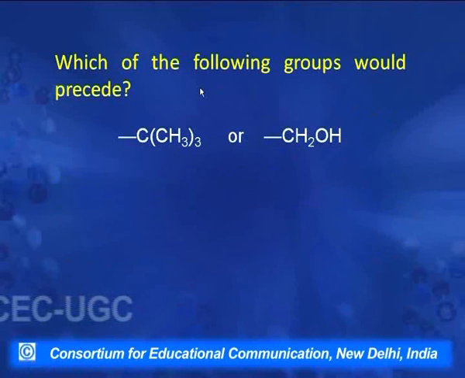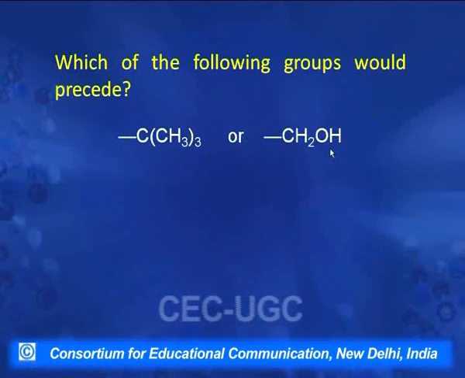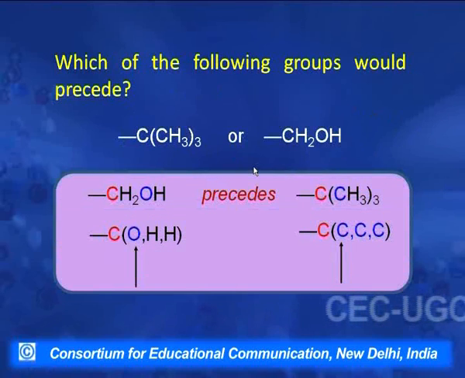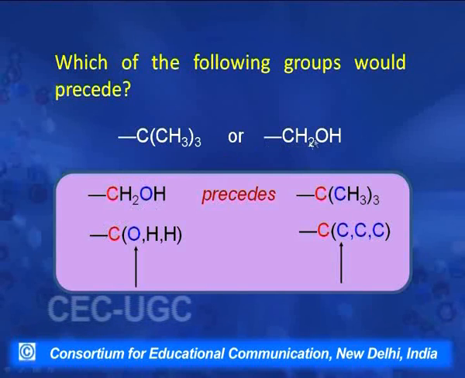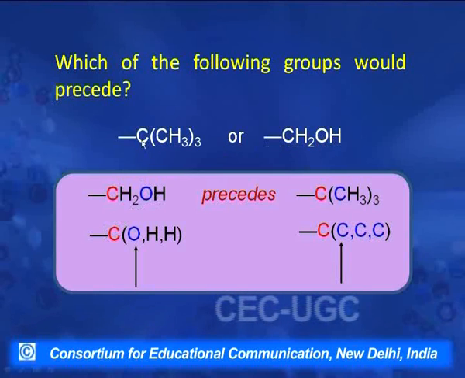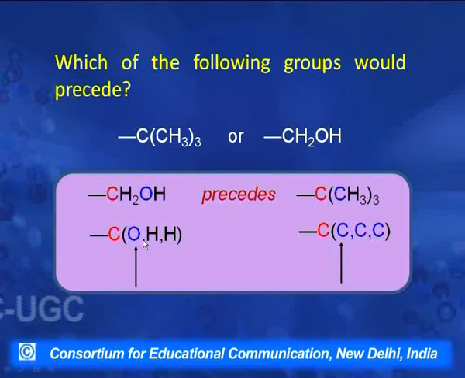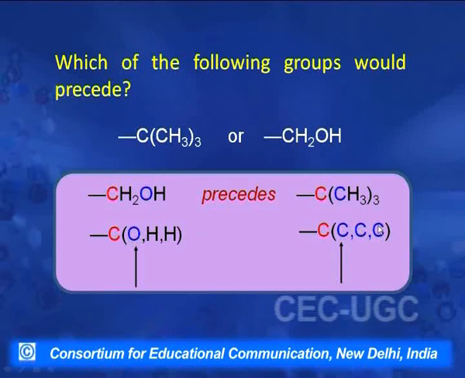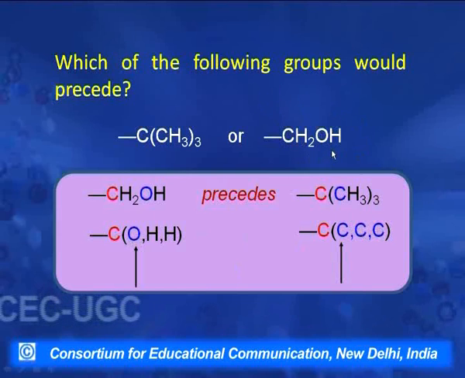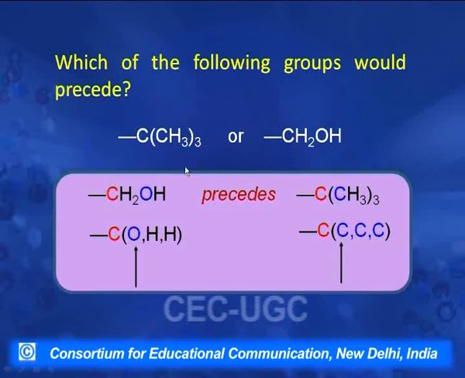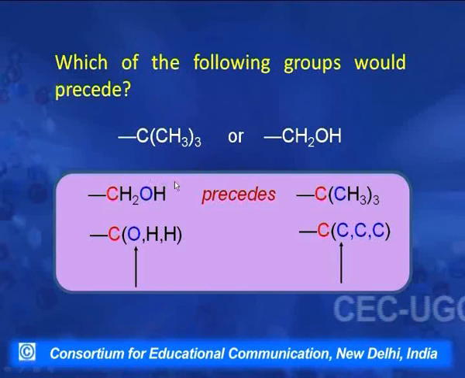Let us take another example. This is a tertiary butyl group and this is a simple CH2OH group. When we look at the second positions, we find in this case C, 2 hydrogens and then 1 oxygen. Whereas in this case, after this carbon there are all 3 carbons. So here we get all 3 carbons, but here we get 1 oxygen and 2 hydrogens. So we find here the oxygen atom of higher atomic number over the carbon. That is why this smaller CH2OH group is given higher priority over this tertiary butyl group. So our second rule can very easily solve this problem of assigning the priorities.